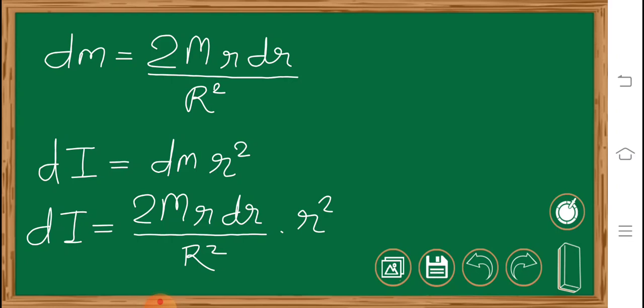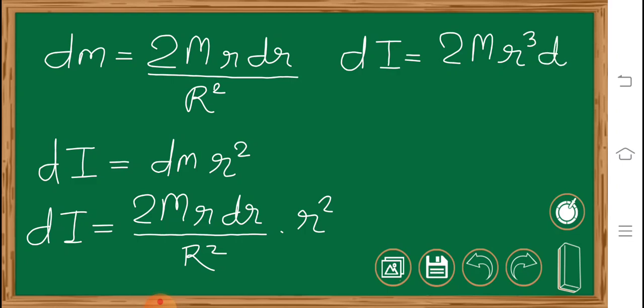So the value of dI will be equal to 2M r to the power 3 dr upon capital R square.